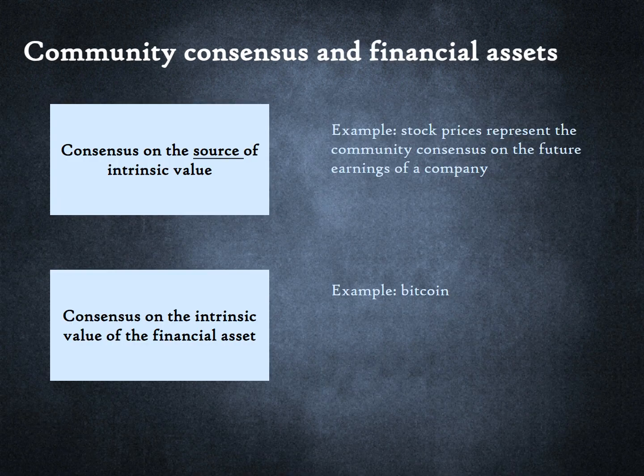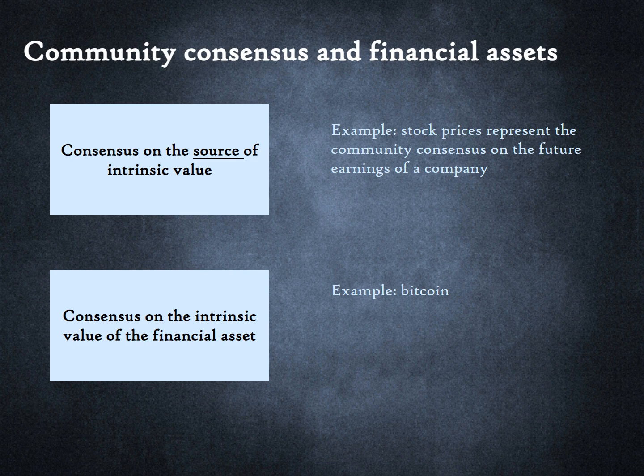A word on community consensus. The value of some financial assets is hard to determine. There is no easy way to estimate the future earnings of a company. Hence, the stock price on any given day represents the community consensus on a company's earnings prospects on that day.